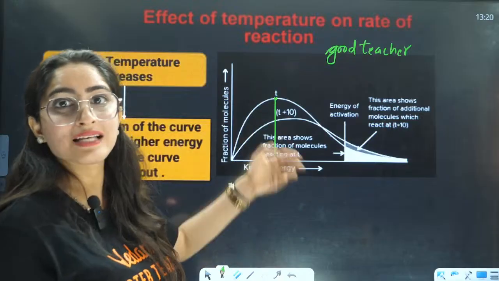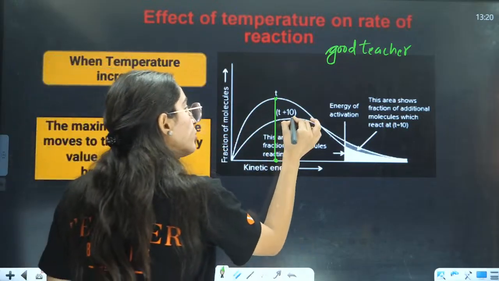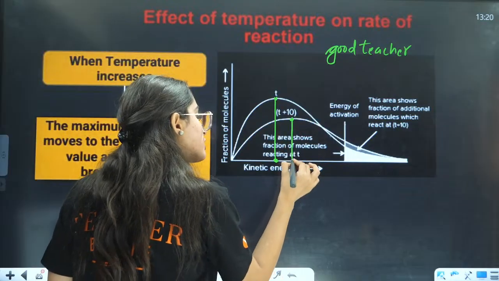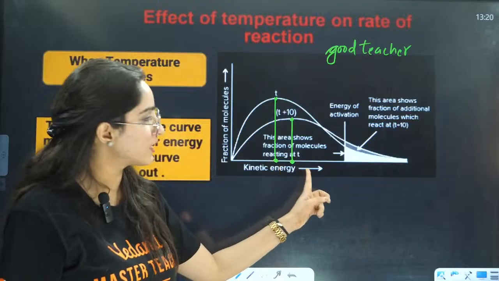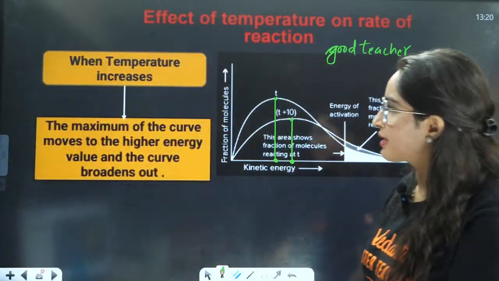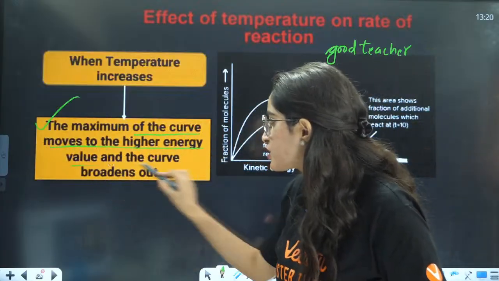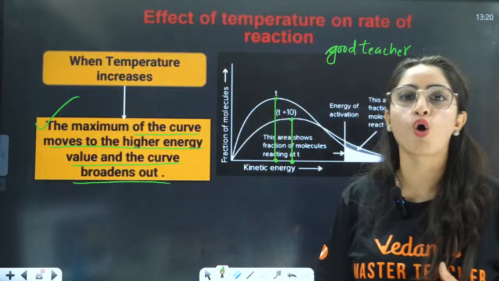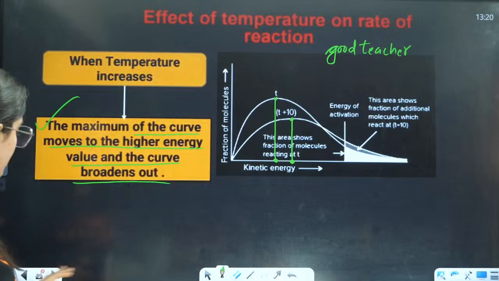But now, as the temperature has increased, kinetic energy has increased. That is why the most probable kinetic energy has increased, right? So this is the initial kinetic energy, and this is the final kinetic energy. So when temperature increases, the maximum of the curve moves to the higher energy value and the curve broadens out. Okay, understood this thing? Yes.